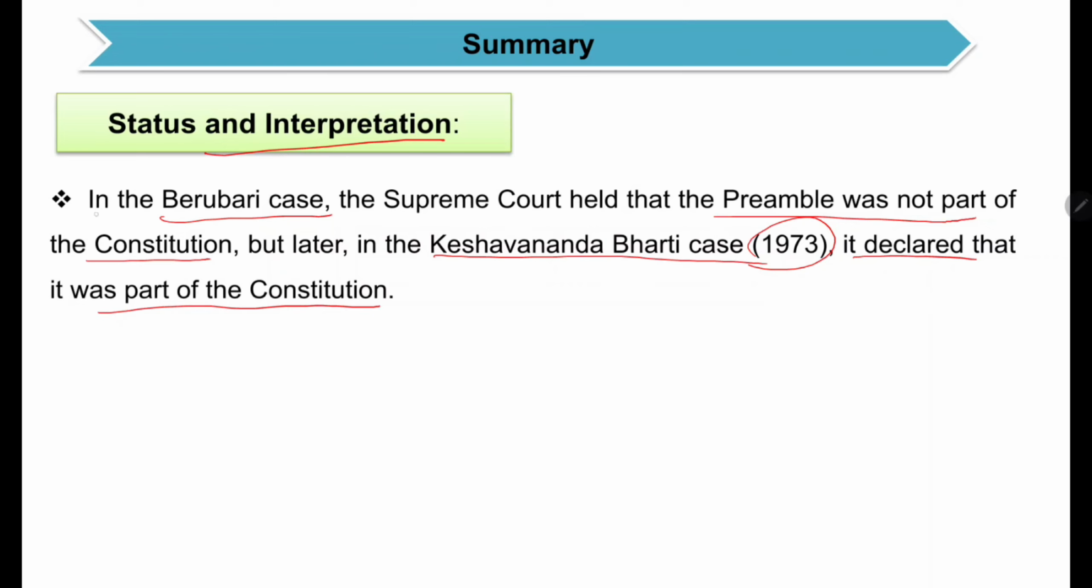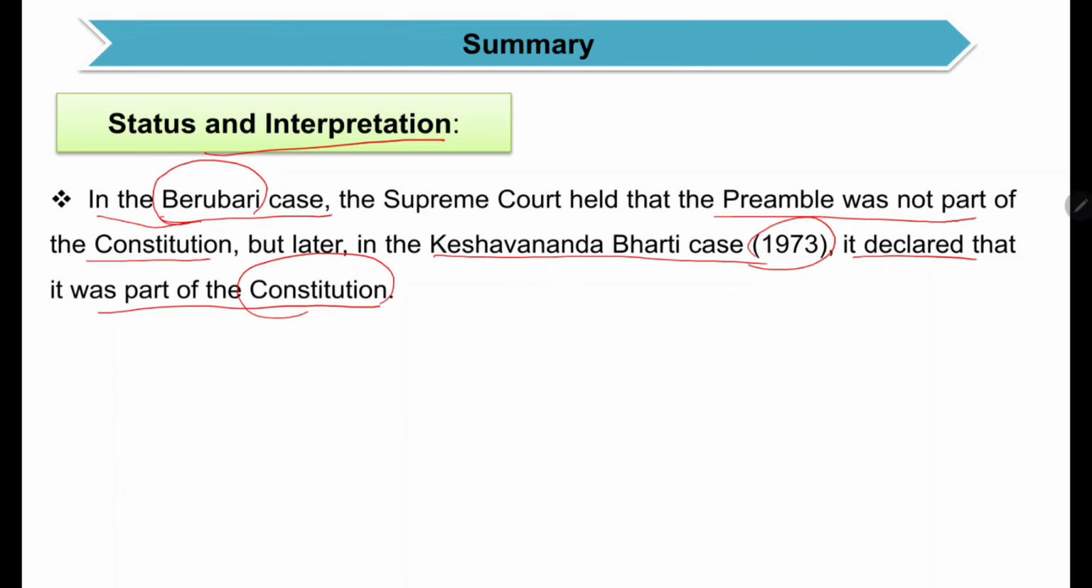See, in the Berubari case, Pakistan claimed that as this village was in West Bengal, it lies in eastern Pakistan, so they should be given this. So while giving the decision related to this Berubari case, the Supreme Court stated that the preamble is the key to open the mind of the makers, but it cannot be considered a part of the constitution. At that time the Supreme Court held like that, but later in the Kesavananda Bharati case, it used the preamble and declared that the preamble is also a part of the constitution.